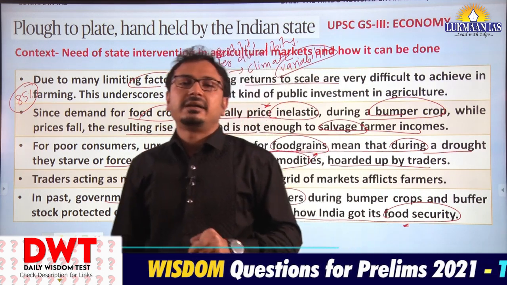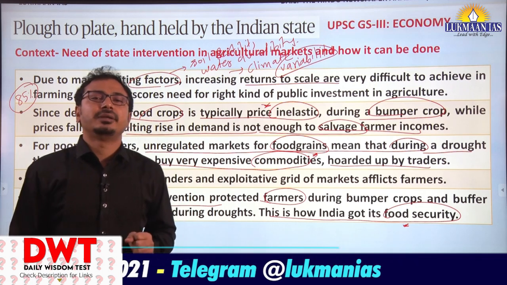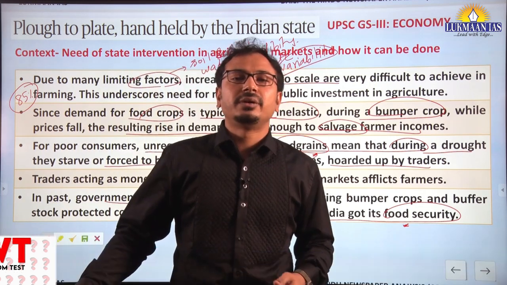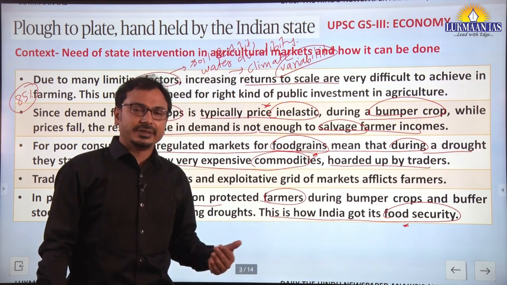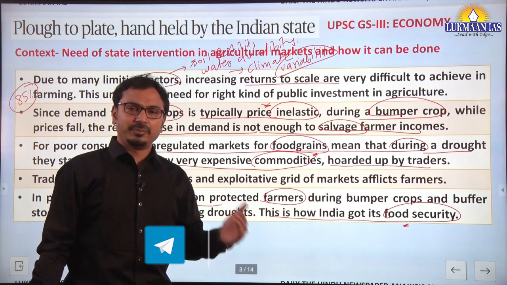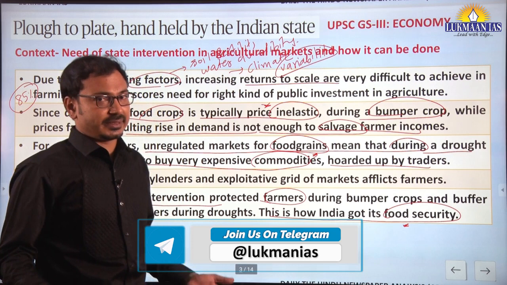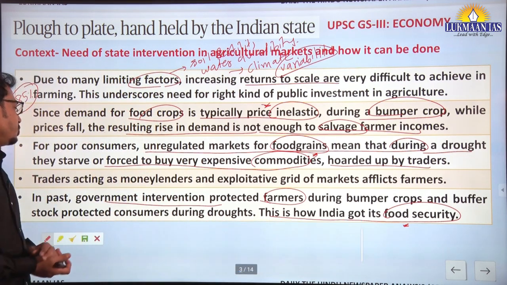The problem is the illegal hoarding of food grains by the traders, and because of that, whenever there is high demand for food grains, there is an increase in the prices of those commodities, and because of that the poor people suffer here. They have to buy these food grains at higher prices, right? This is how it impacts the consumers also.